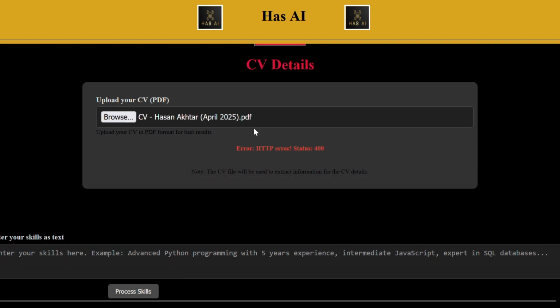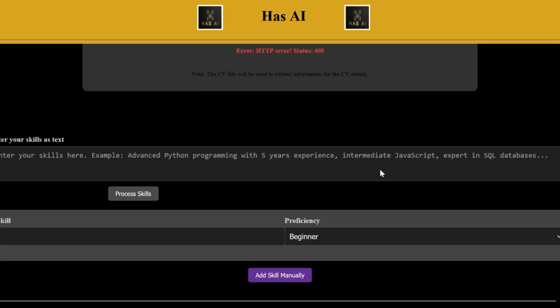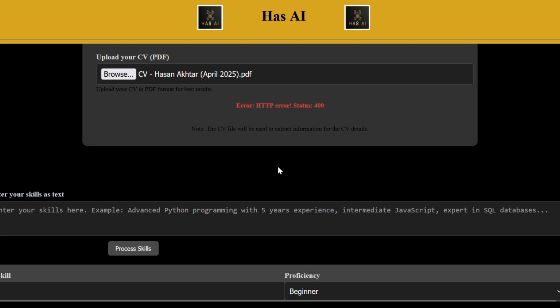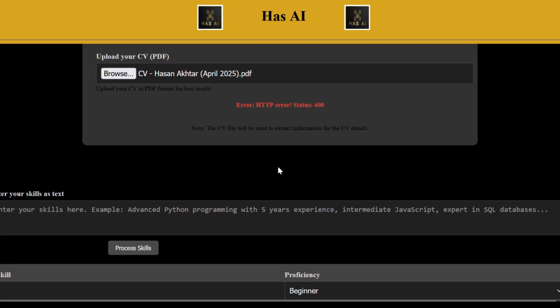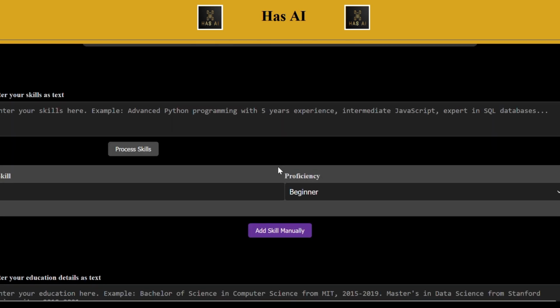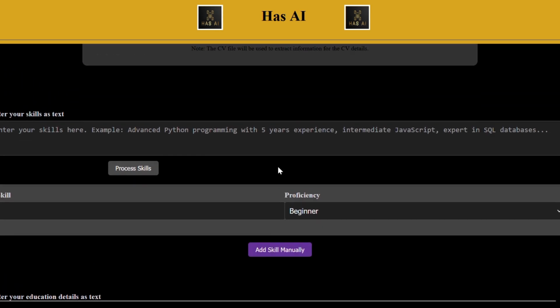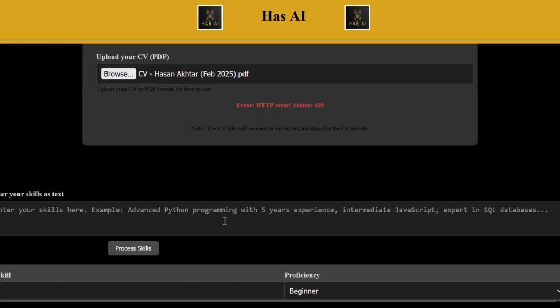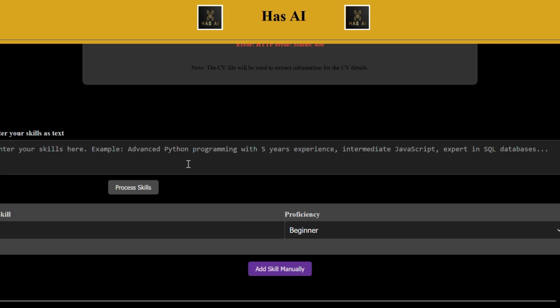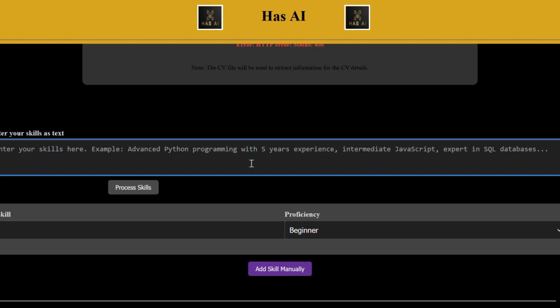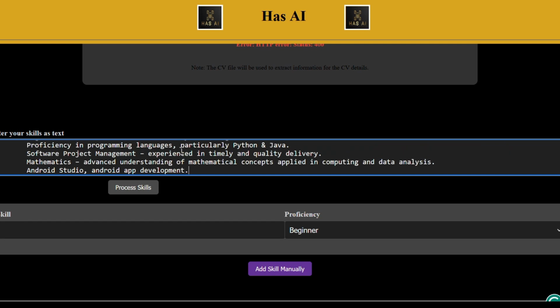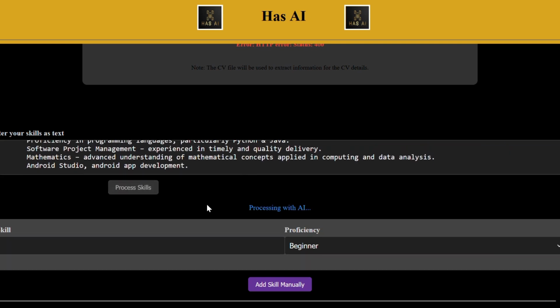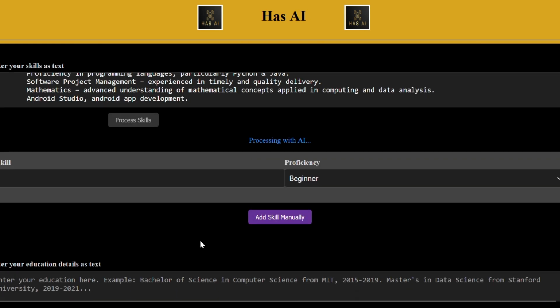Then we're going to try and upload our CV, but unfortunately it still doesn't work. I thought we fixed that, but we've also got these boxes where you can paste text from your CV or a summary of your skills, experience, stuff like that, and then it will process it with AI and fill in the form.